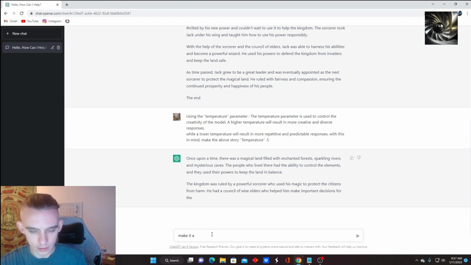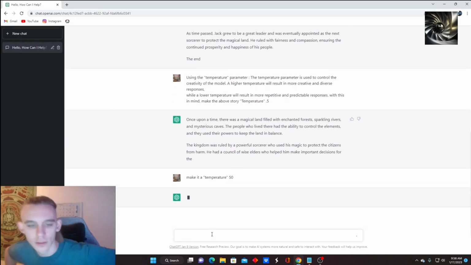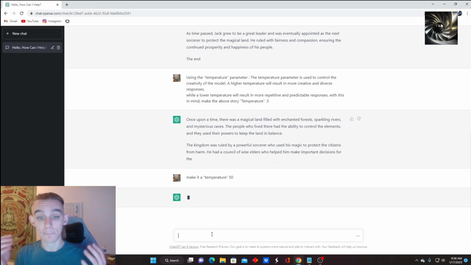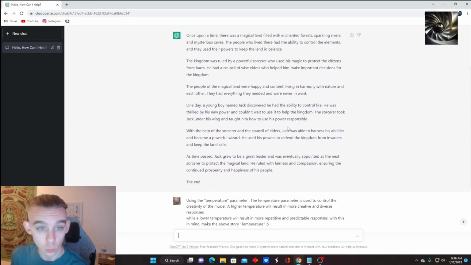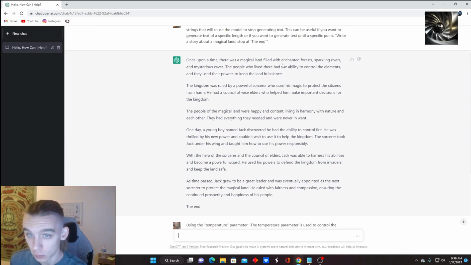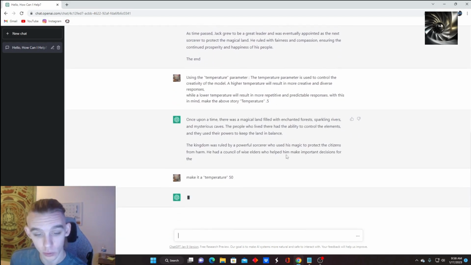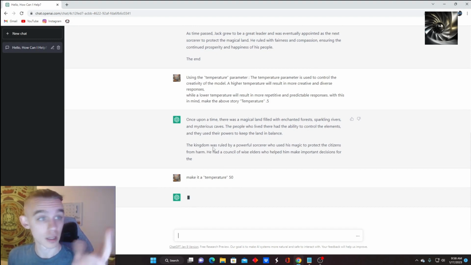Make it a temperature 50. Now, it should make it super creative for us. This should make it a lot bigger and not as simple as it just was up above. It's almost word for word what it was on the 0.5 scale, so I'm hoping the 50 is way bigger.